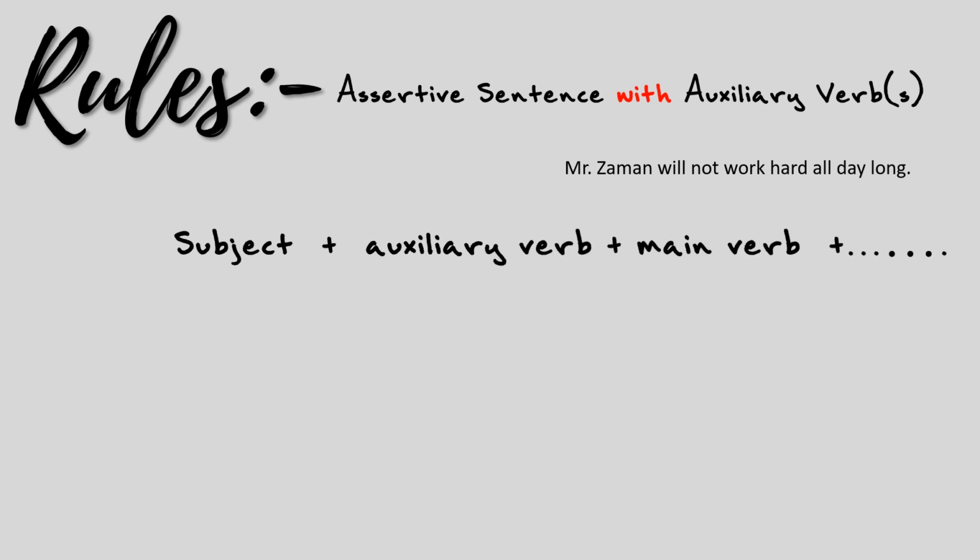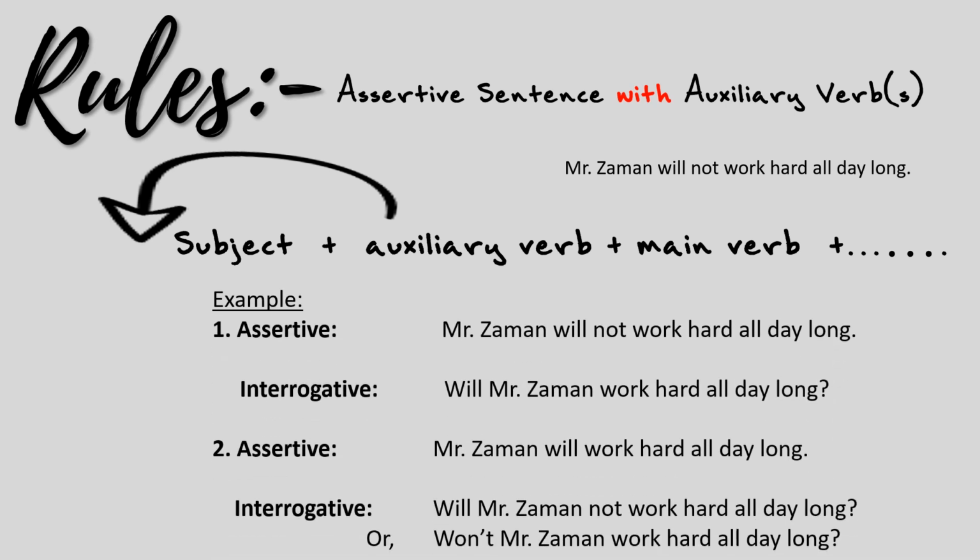So the first thing you need to do is bring the auxiliary verb in front of the subject. As the given sentence is negative, we need to omit the not to make it an affirmative interrogative sentence. So the answer will be: Will Mr. Jaman work hard all day long?